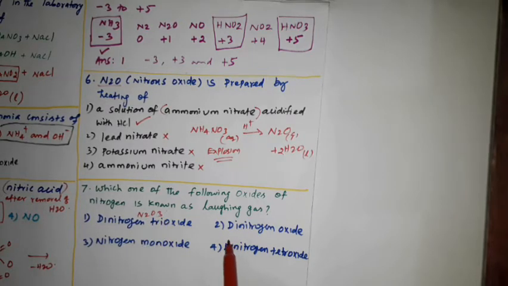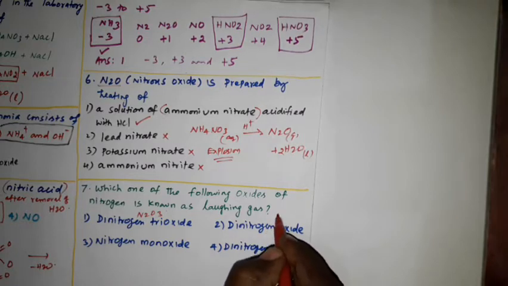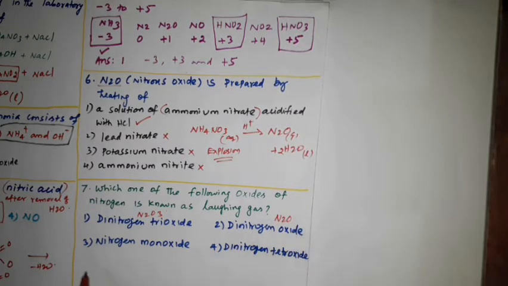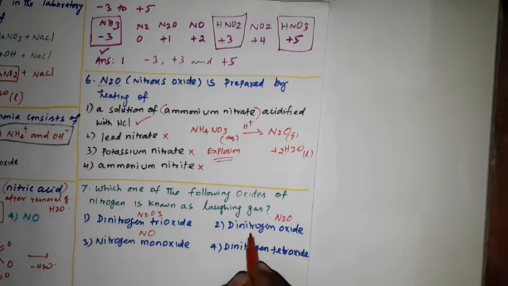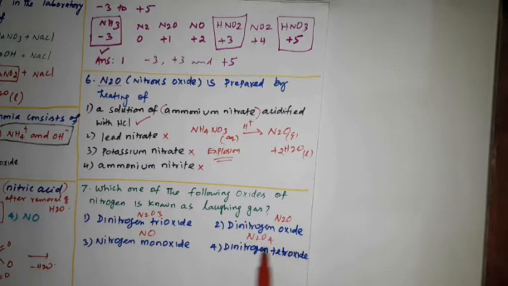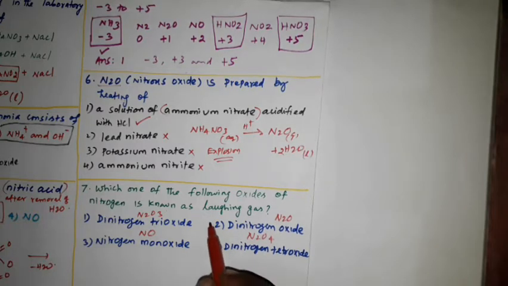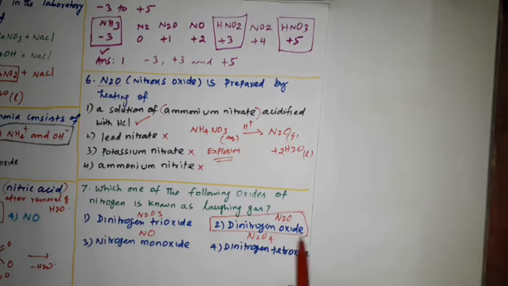Then option 2, dinitrogen oxide, that is N2O. Option 3, nitrogen monoxide, that is NO. Option 4, dinitrogen tetroxide, N2O4. See that option 2, dinitrogen oxide, is the right answer.